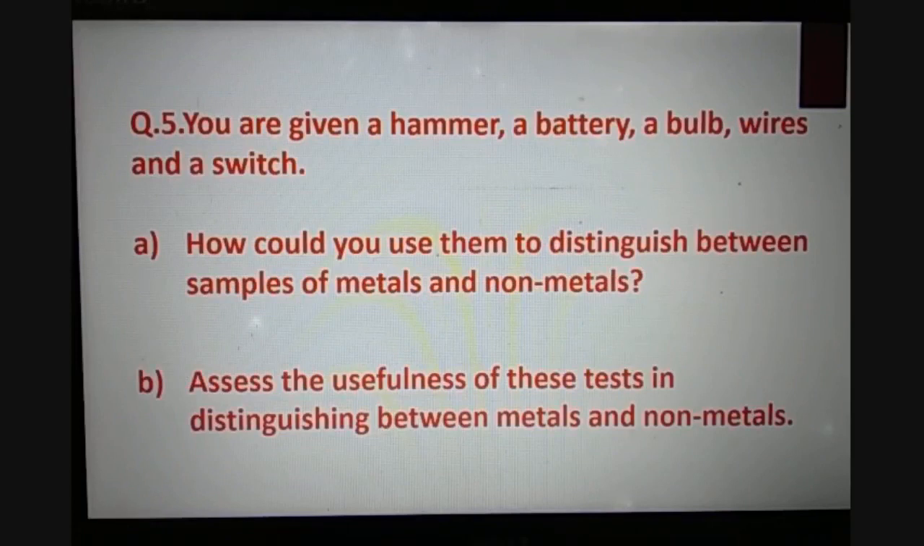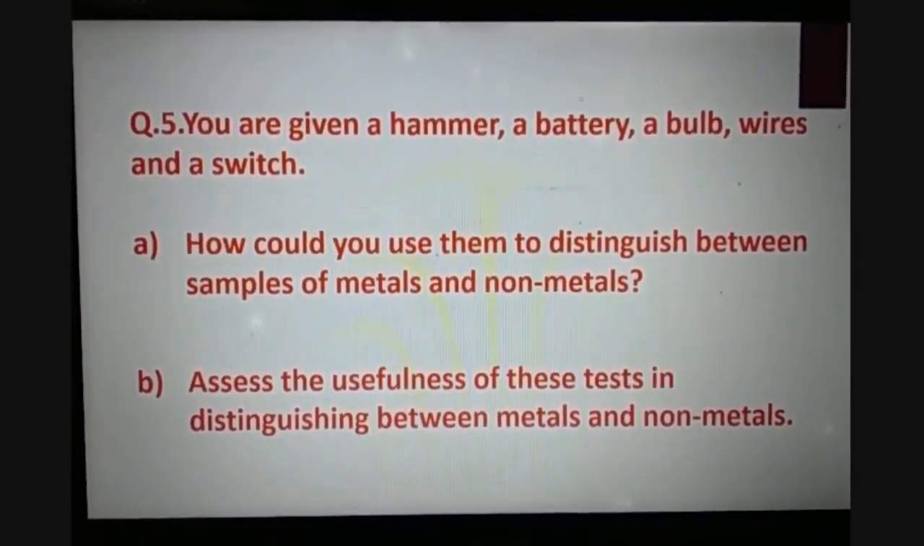Question number 5 is, you are given a hammer, a battery, a bulb, wires and a switch. A. How could you use them to distinguish between samples of metals and non-metals? B. Assess the usefulness of these tests in distinguishing between the metals and non-metals.